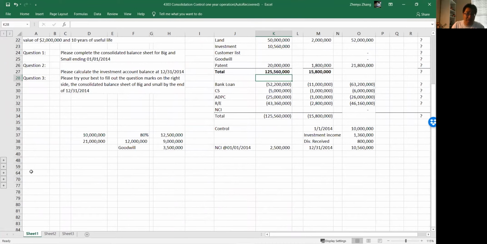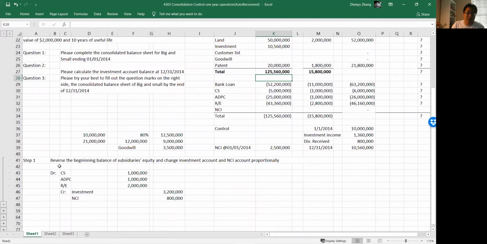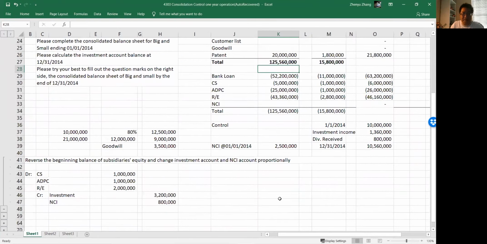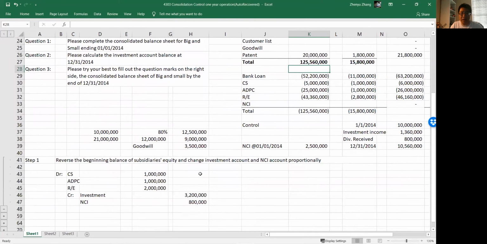We actually did this already. So step 1: reverse the beginning balance of subsidiary equity and change the investment account and NCI proportionally. Beginning balance means the beginning of the year, not the beginning of everything. So if it's 2014, we talk about the first day of 2014. If it's 2015, we talk about the balance at the beginning of 2015, which is going to be the ending balance of 2014. Please be aware of that.